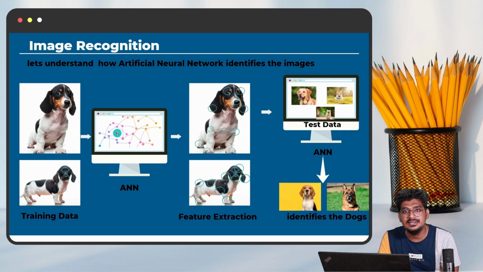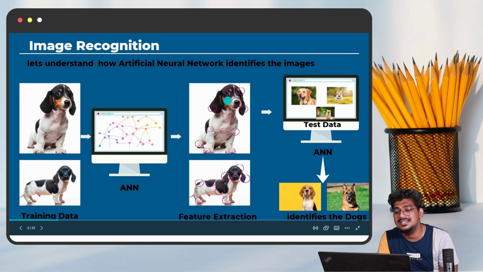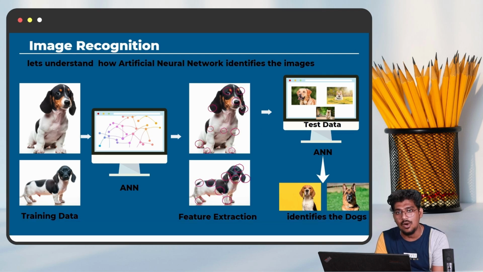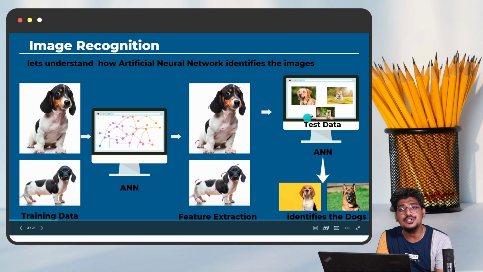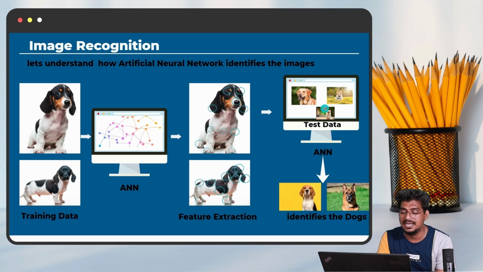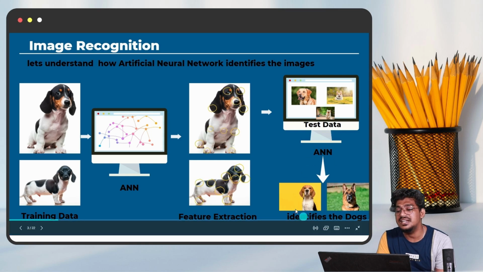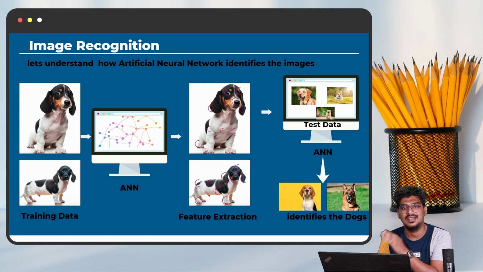While you train with the help of the neural network, the neural network will extract the features from that particular image. You can see here, the circle notifies the features of that particular dog. After training is completed, when you feed in new data of the dog, which is the testing data, the ANN will return and identify, yes, it is a dog. So this is the way the artificial neural network works.